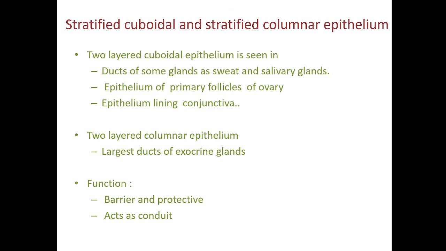The larger ducts of the mammary gland will also be lined by stratified columnar epithelium. This epithelium acts as a conduit, carrying some secretions from the gland to the exterior. It also acts as a barrier and has a protective function.